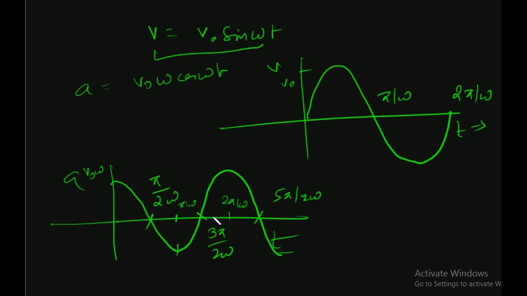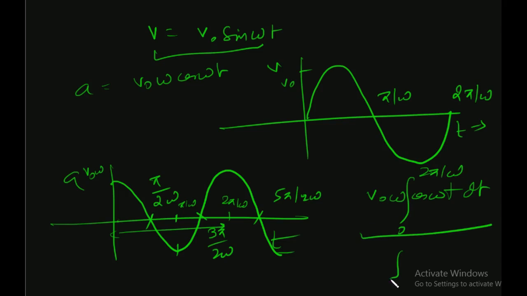So for example, I have to find out the average acceleration from 0 to 2 pi by omega. Just integrate it. This would be the average acceleration. Okay. So what is it? V naught omega cos omega t, omega would be the denominator, omega cancels out.